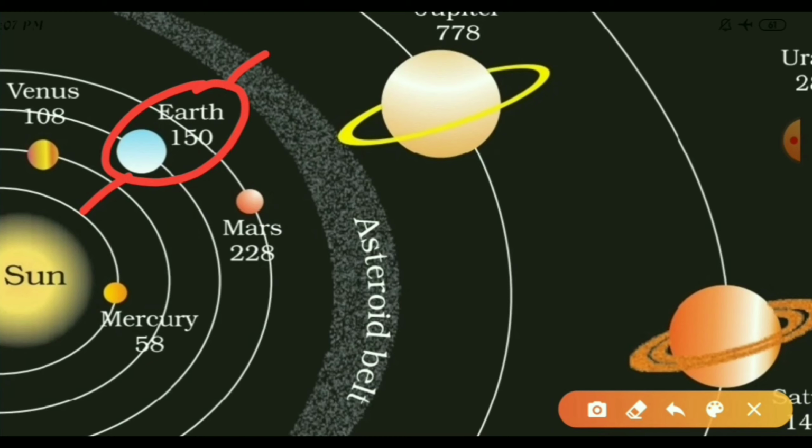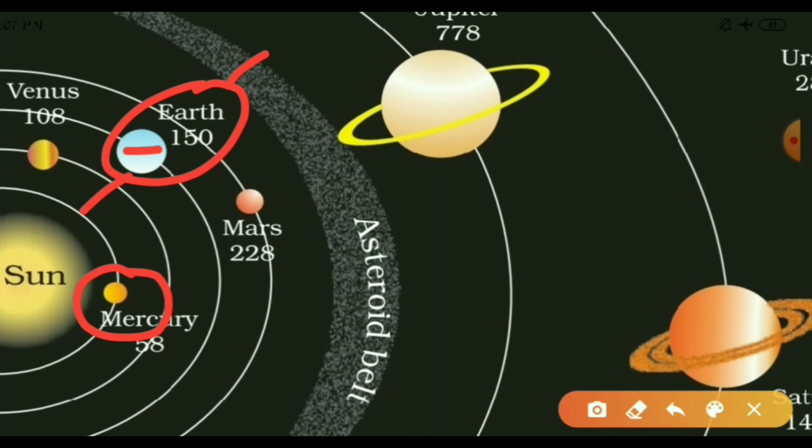Finally, the diameter of the earth is 12,756 kilometers. Now let's discuss the other planets. The closest planet to the sun is Mercury. Mercury takes 88 days to complete a revolution and 59 days to complete a rotation.